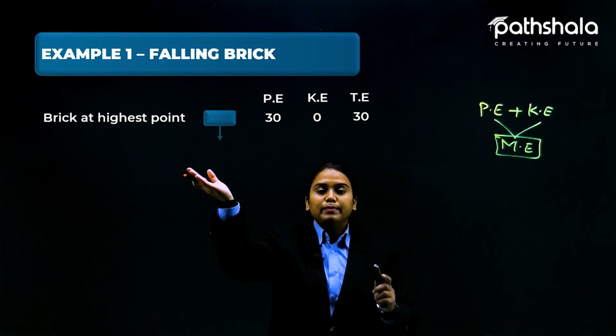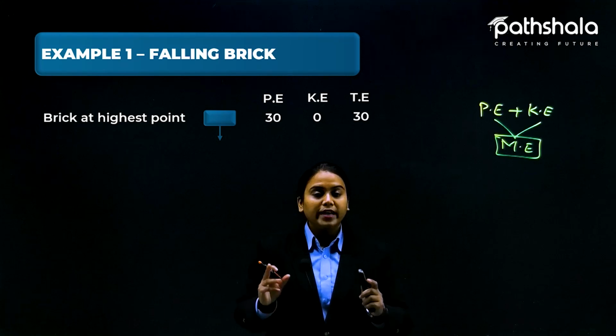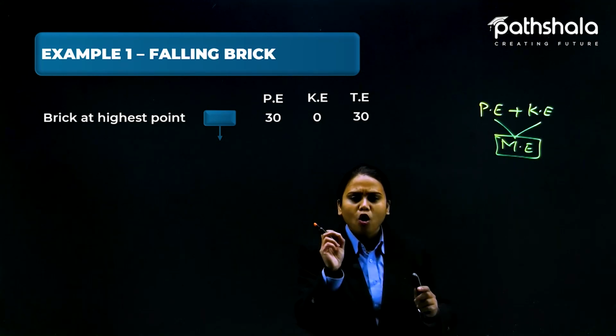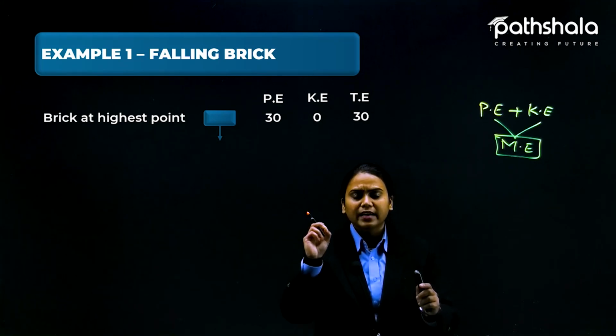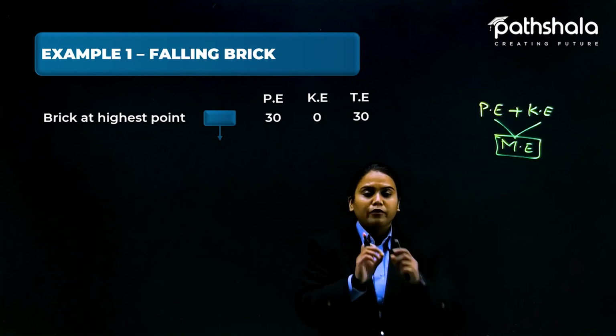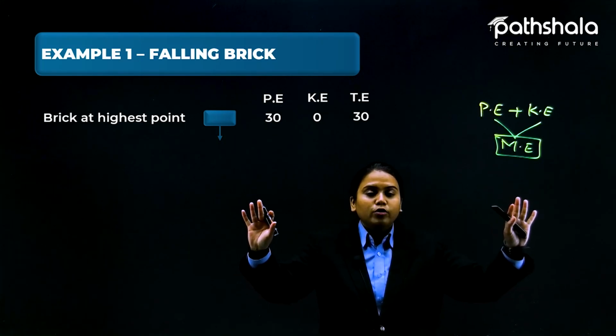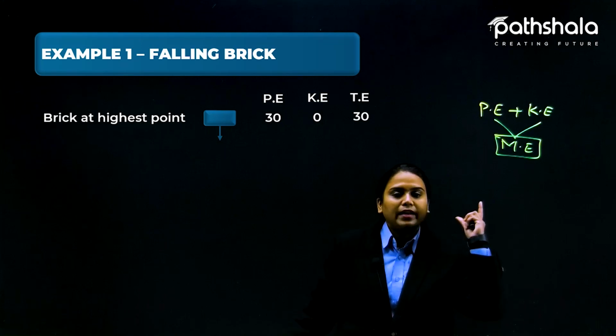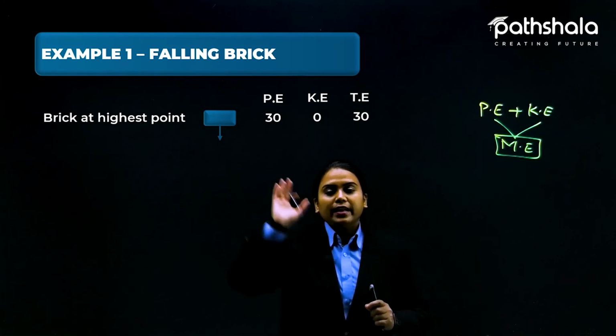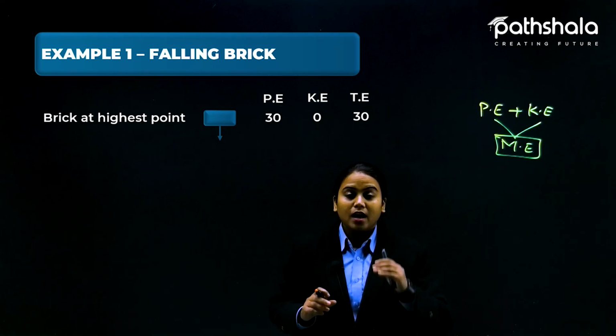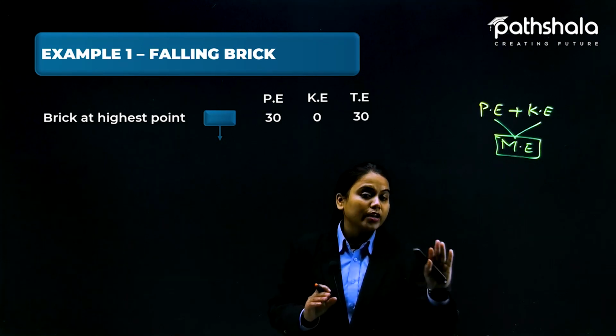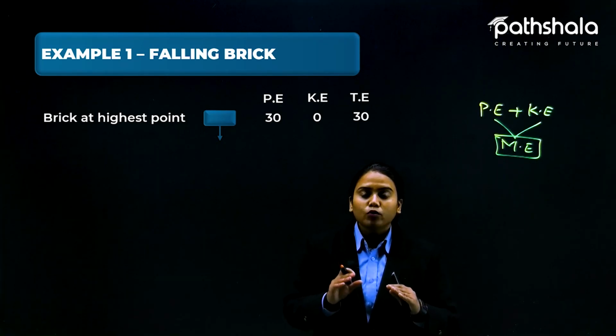But when this brick is at a certain height, it is not moving. Just suppose for an instant, a fraction of a second, if we divide the second into a million parts, for just a while it is held here, and that brick now has just potential energy, not kinetic, because it is not moving right now.